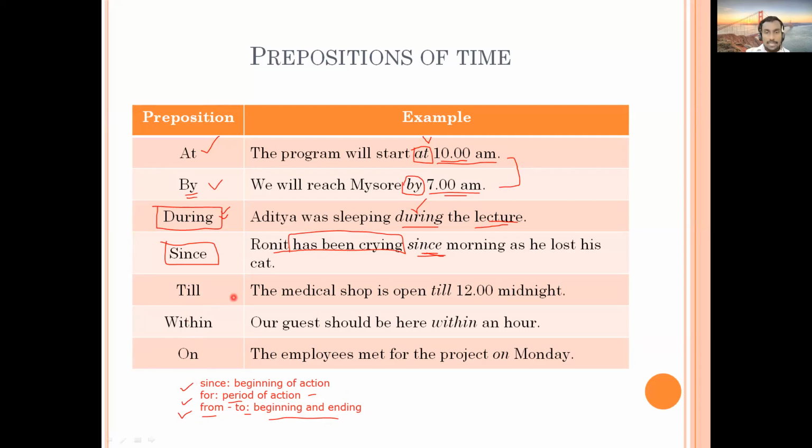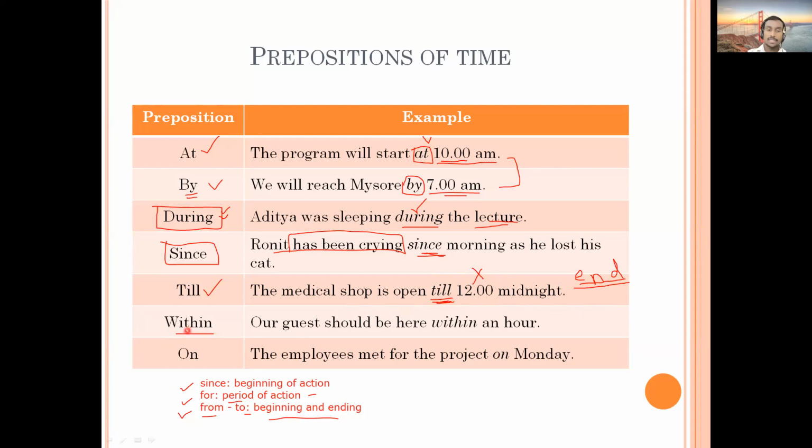The next word we have is till. So till is the end point, that is the last limit of something that you can think of. For example, the medical shop is open till 12 midnight. So the maximum limit of that shop remaining open is till midnight. After 12 you may not be able to see the medical shop open. That is the maximum limit.